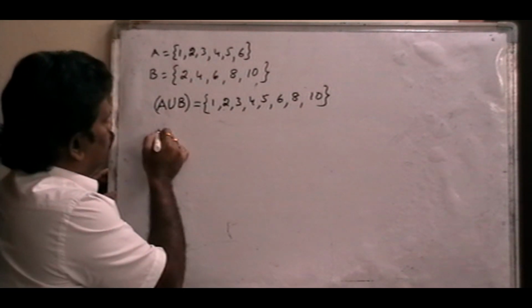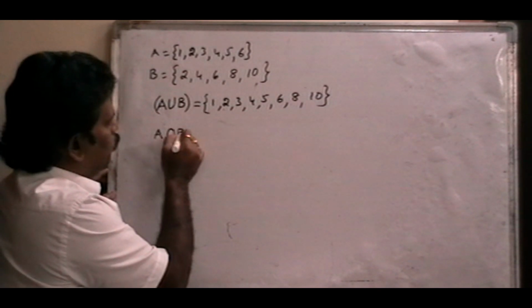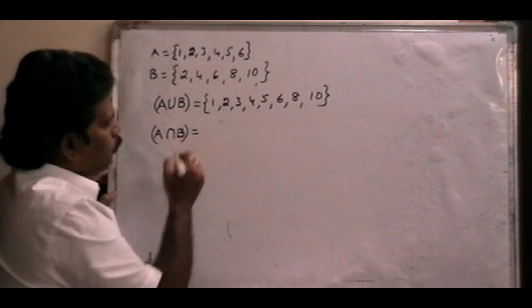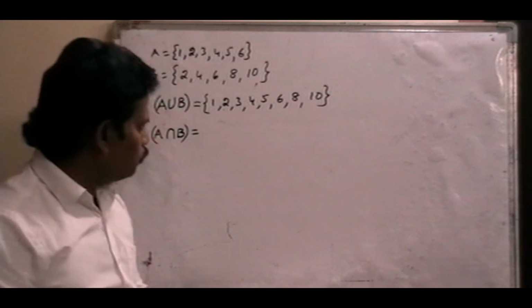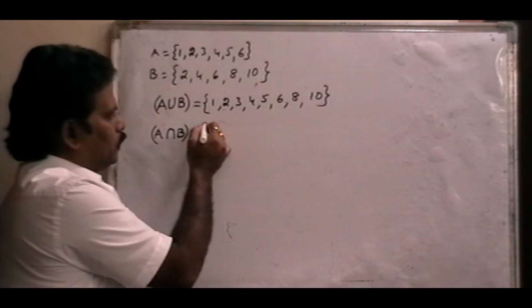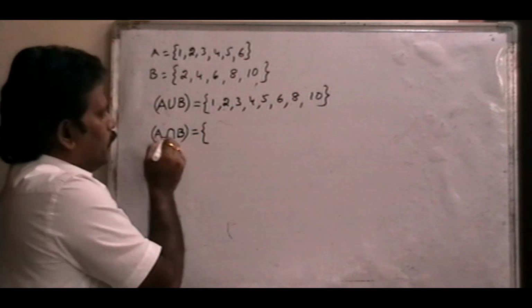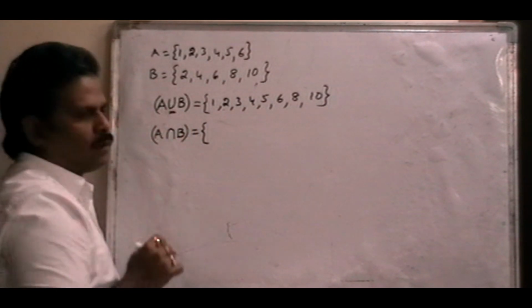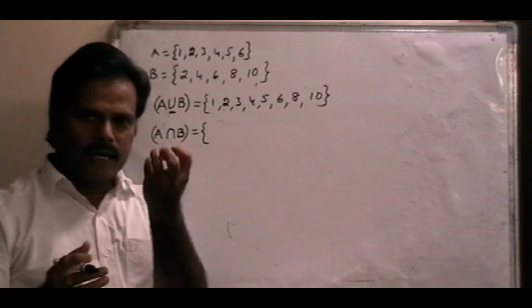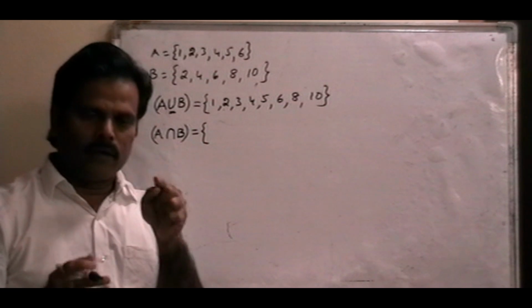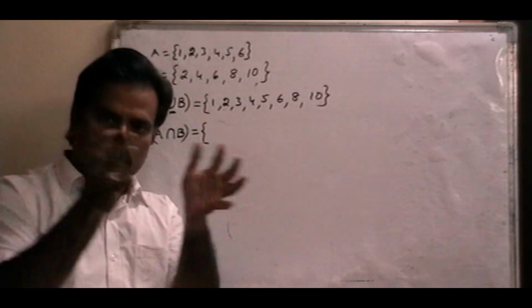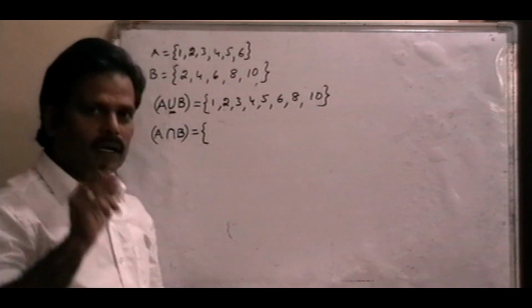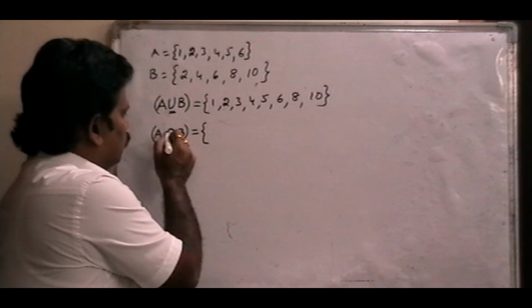Now the second one, A intersection B. Here union means combine total elements, all the elements. Now intersection, this is the intersection symbol.